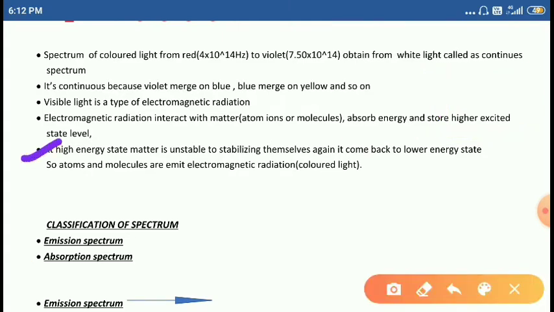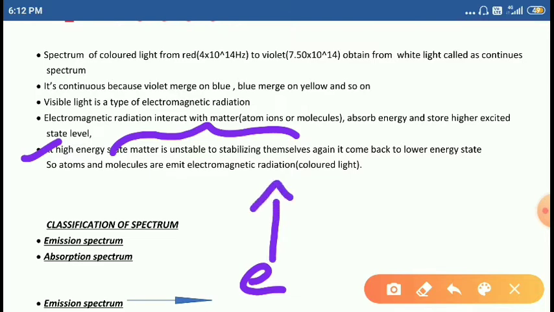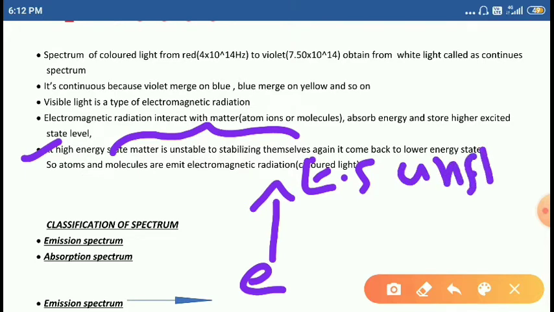At higher energy, the matter is unstable. When the electrons jump to the higher excited state level, in the excited state it becomes unstable, students. That's why it comes back to the ground state.